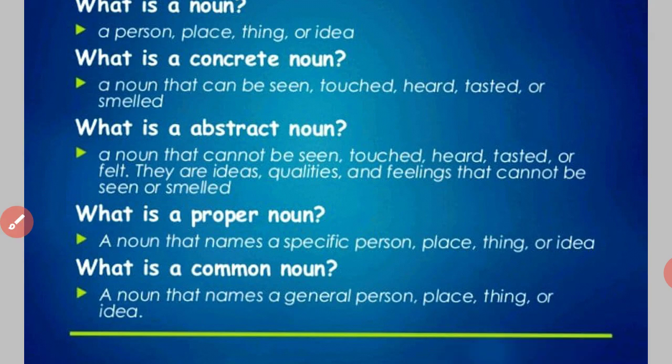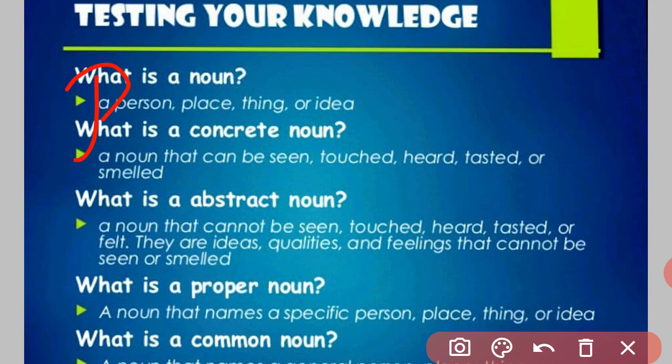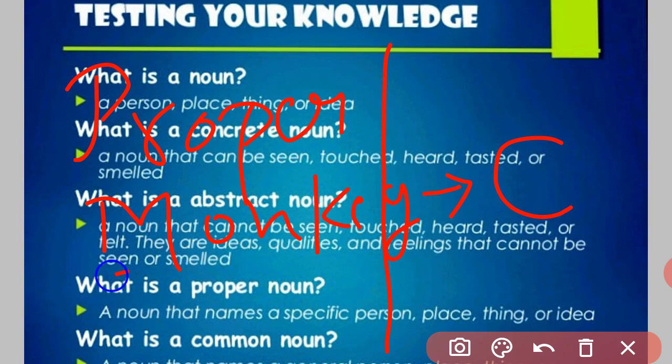Again, let's revise proper noun and common noun. You have to reply. If I say monkey, what is monkey? Common or proper? Common. But if I say the name of the monkey is Sandy, it is the name of a particular, specific monkey, so it becomes proper.